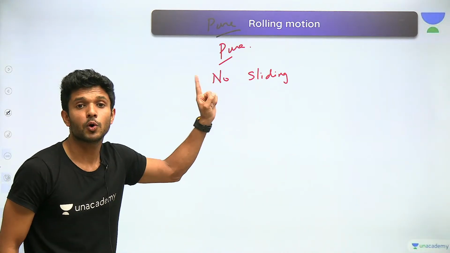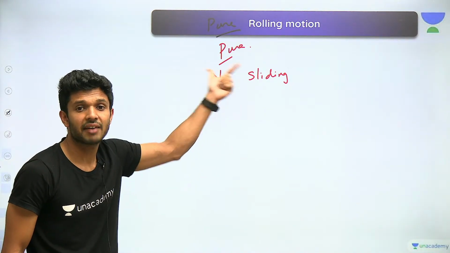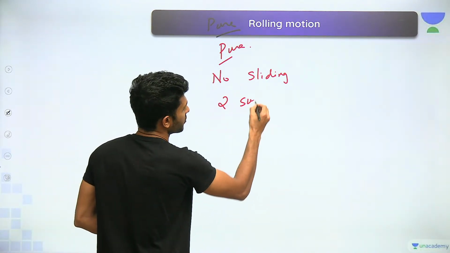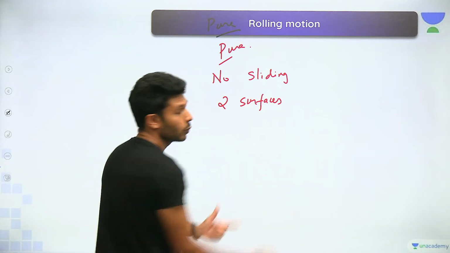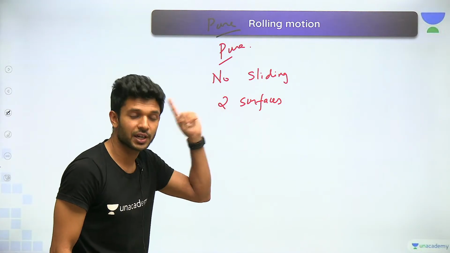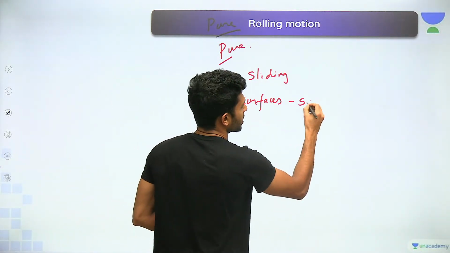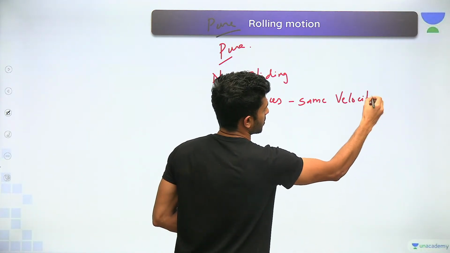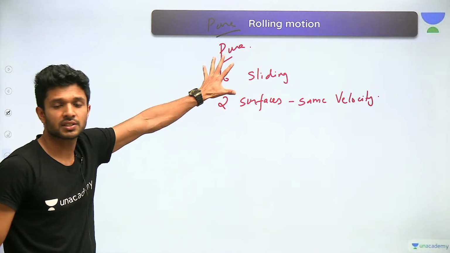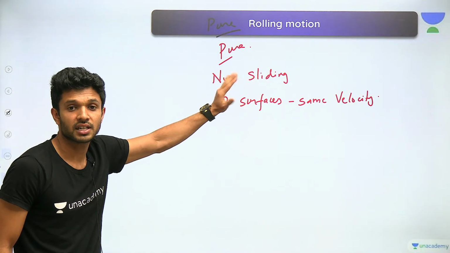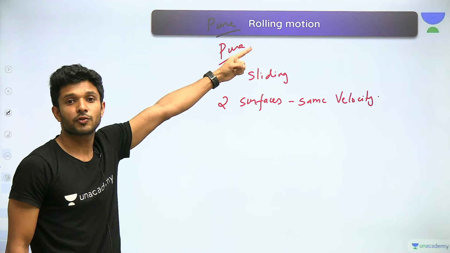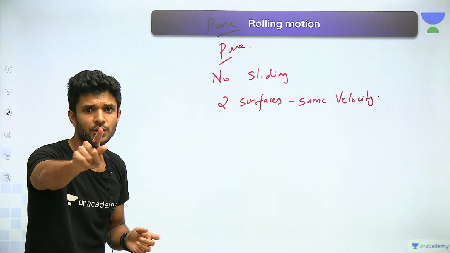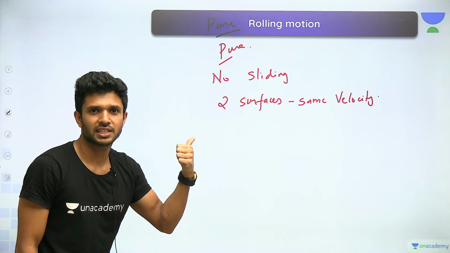And when can we have a no sliding condition? When two surfaces have the same velocity. When both the surfaces are having the same velocity, there is no sliding, and such kind of rolling motions are called pure rolling motion. Shall we look into this entire concept once again?